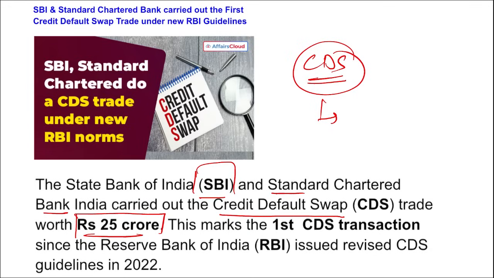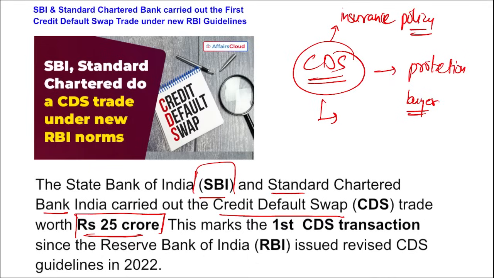I repeat, what is this CDS? Credit default swap. This is a derivative product that offers protection to the buyers of these CDS in the case of a default, and they need to pay premiums on this, and if the seller defaults, then the buyer will be getting all the premium as well as the interest to the date of maturity. Correct? So in simple terms, we can say these CDS are kind of insurance policies that allow the buyers to buy protection against any unlikely event that may affect their investment. So these are your CDS.